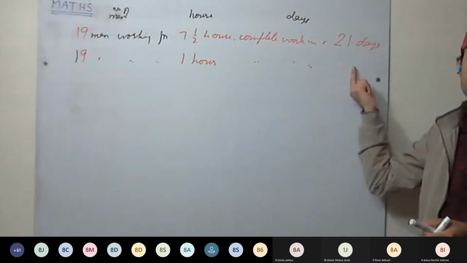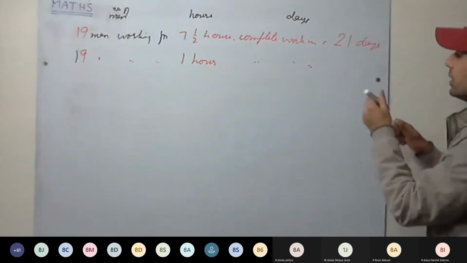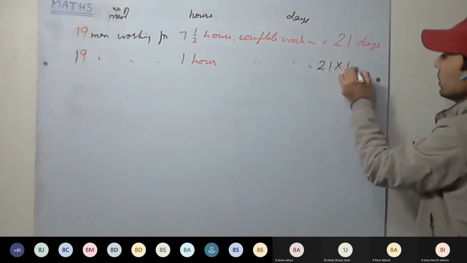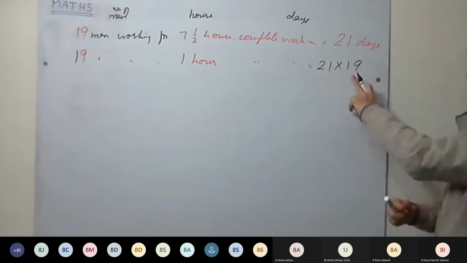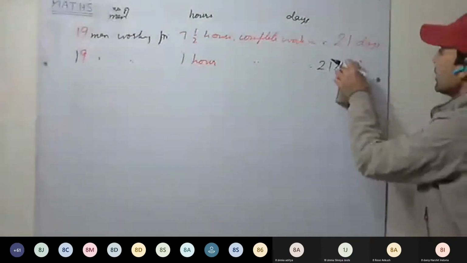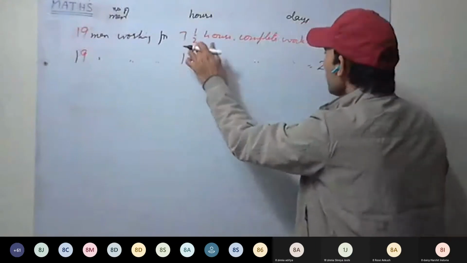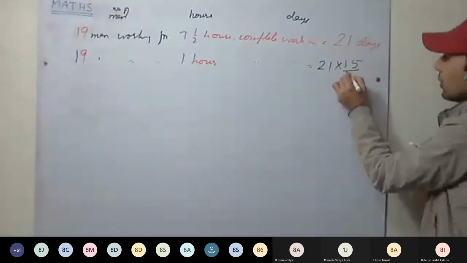They will require more number of days to complete the same work. This means you have to multiply. So 21 into 19, these many days they will take. 21 into 7.5. 7.5 we can write as 15 upon 2. So 21 into 15 upon 2.